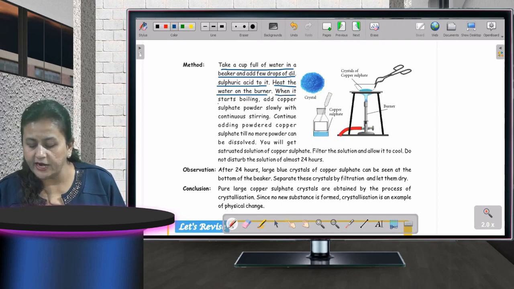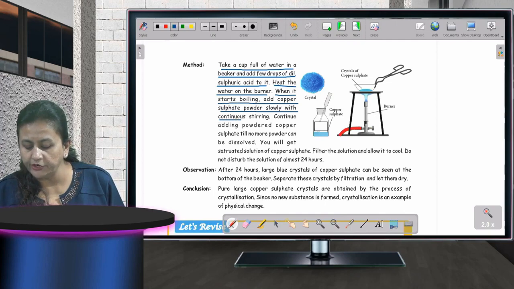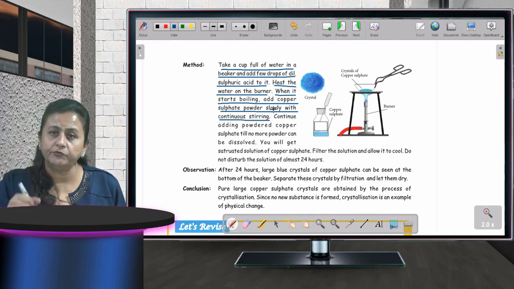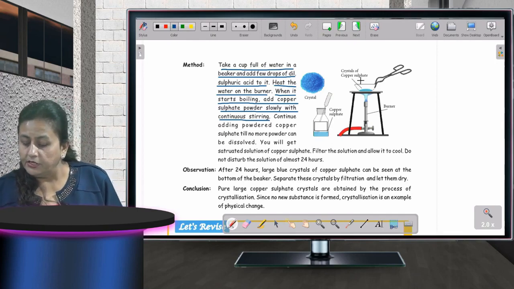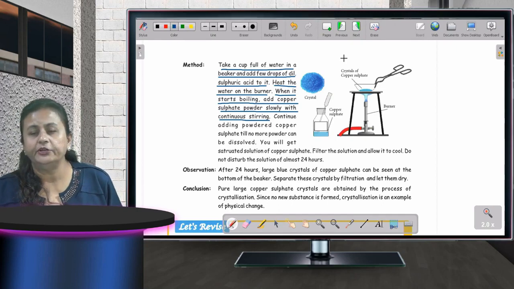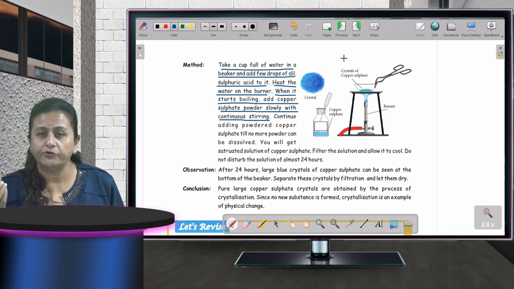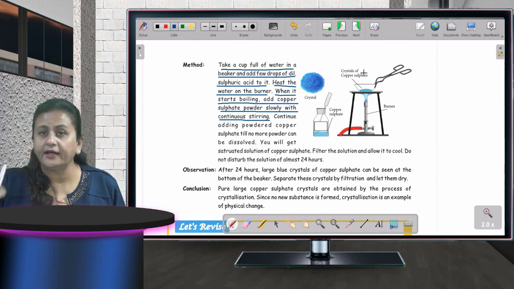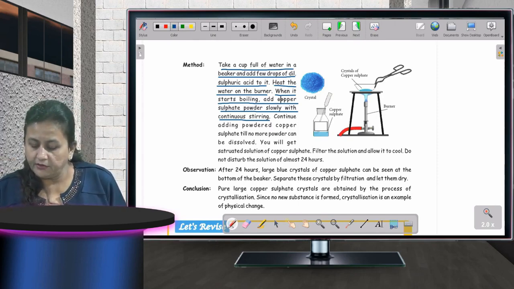When it starts boiling, add copper sulfate powder slowly with continuous stirring. Now once it starts boiling, उसके अंदर क्या डालना है? What you have to put? You have to put copper sulfate. You are going to add that copper sulfate in a powdery form, and you will keep on stirring. Stirring means उसको हिलाते रहना है. You have to stir it.